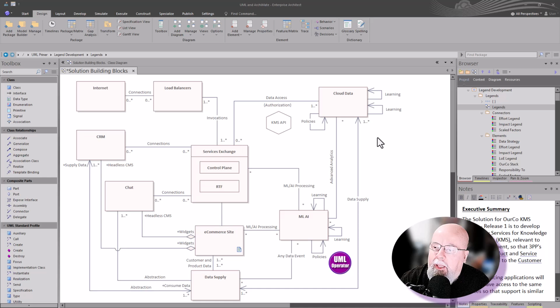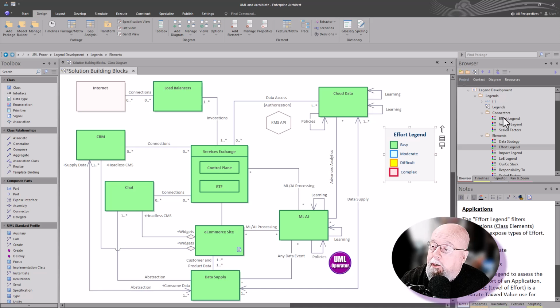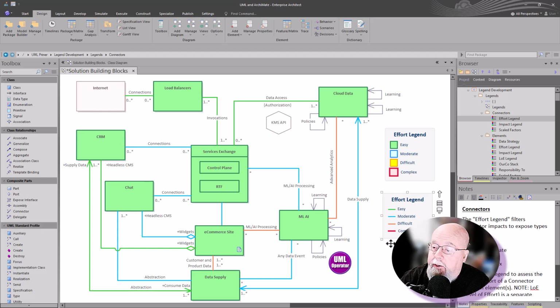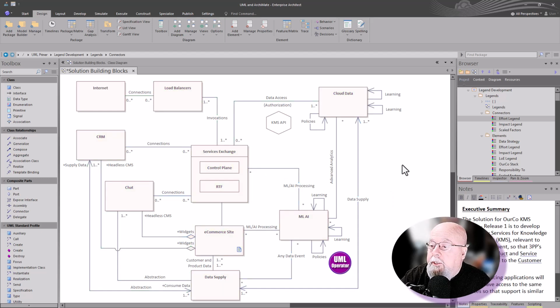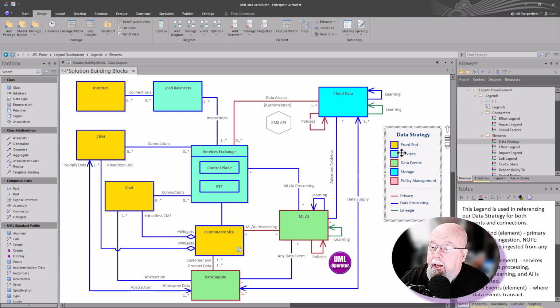So when we're starting with a block diagram, we have a legend pattern. I've shown you how to do this. And you can carry on conversations like, I want to understand the effort that's taking place within the architecture. I want to show the effort with the connectivity between the assets that are in here. And we can delete this and bring in other things like data strategy. So we bring in a legend that we created for data strategy that helps us understand where the various platforms are, the layers in our architecture, and how they interact within a particular block diagram, Enterprise Architect, or your general model itself.